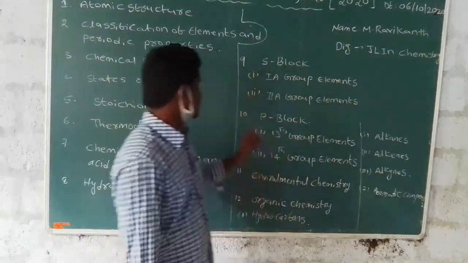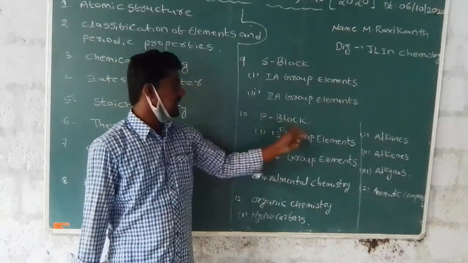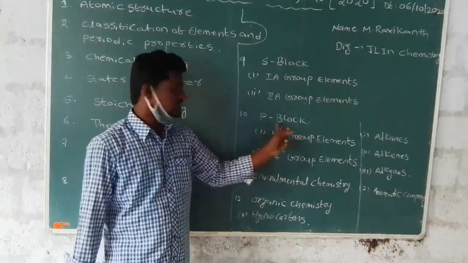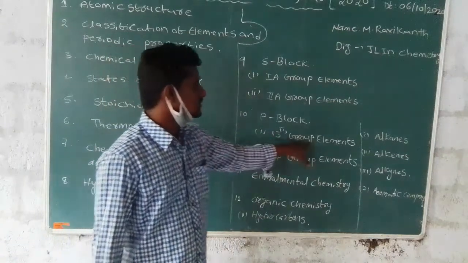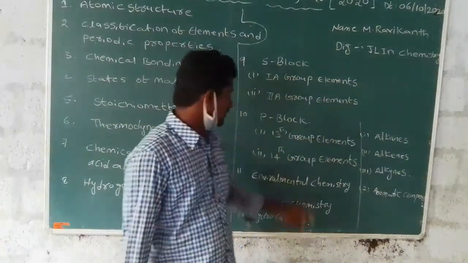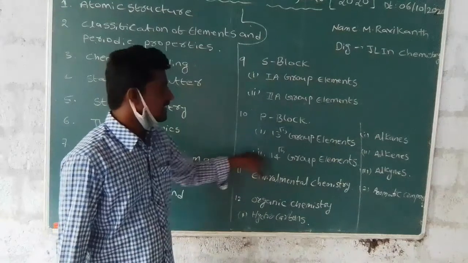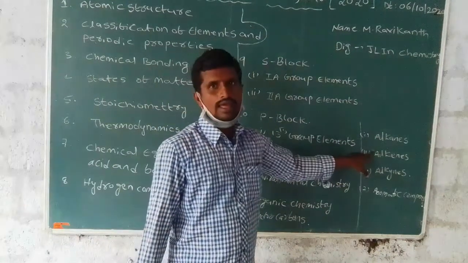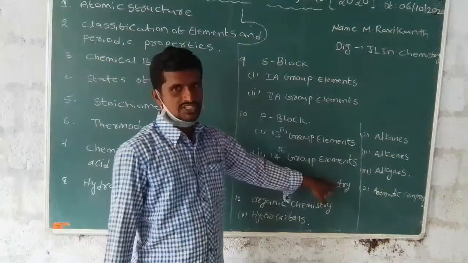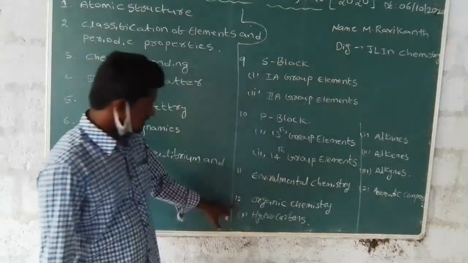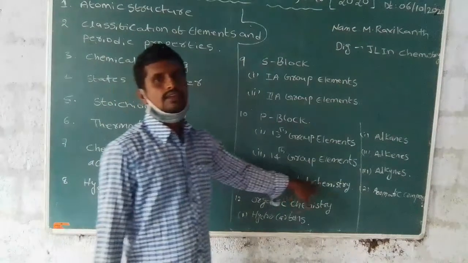The tenth is the p-block. The p-block is classified into two types: the 13th group elements and the 14th group elements. Next is environmental chemistry, and the last lesson is organic chemistry.